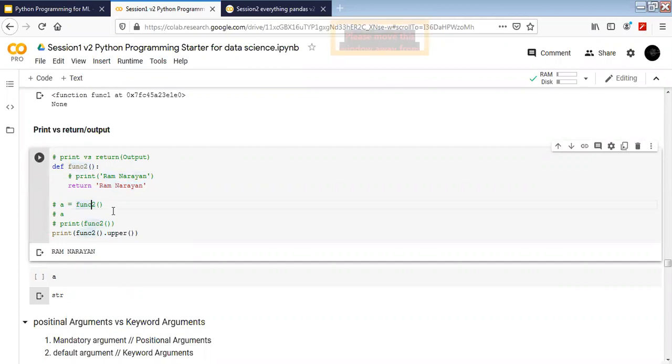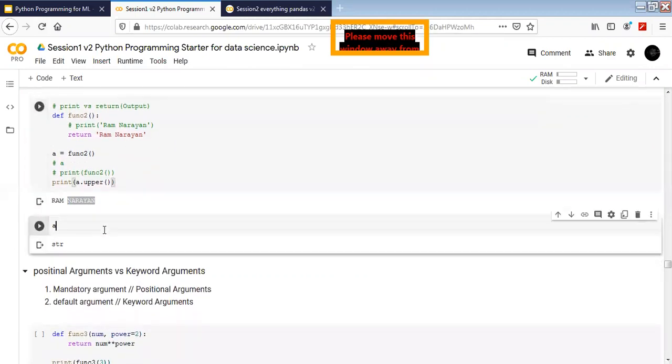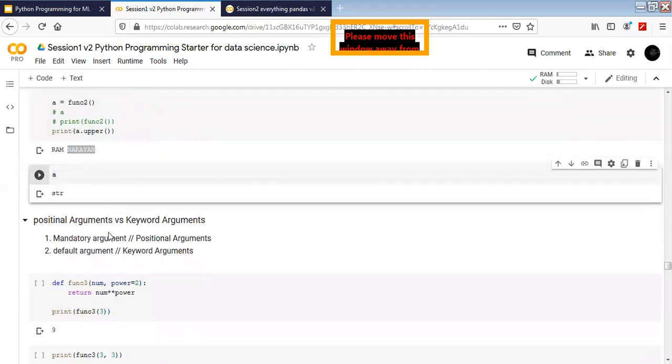Let's try to fix it. For example, if I'm storing this in a variable called a, I can exactly replace a here. Now I can see it works exactly the same. Perfect. So a is a string.